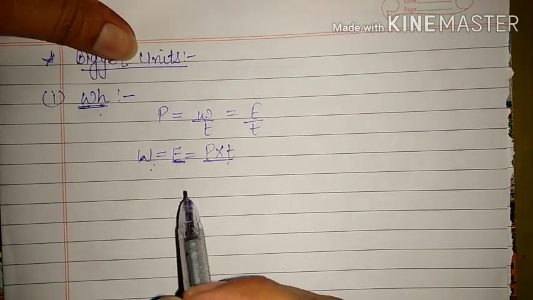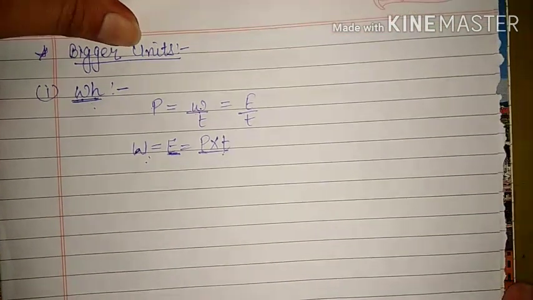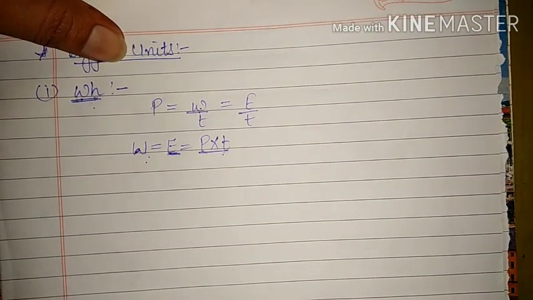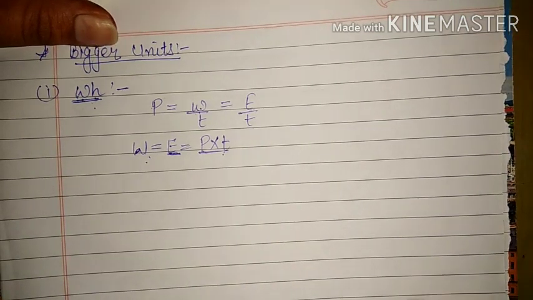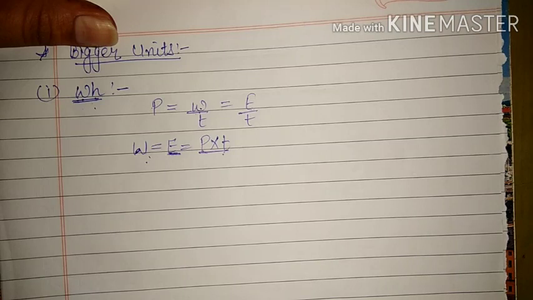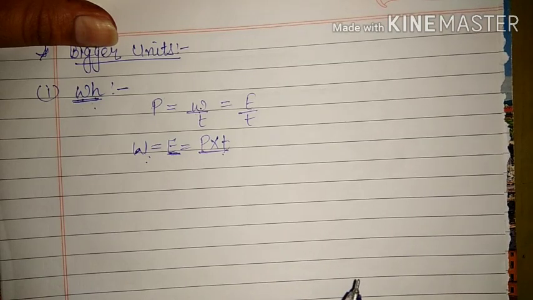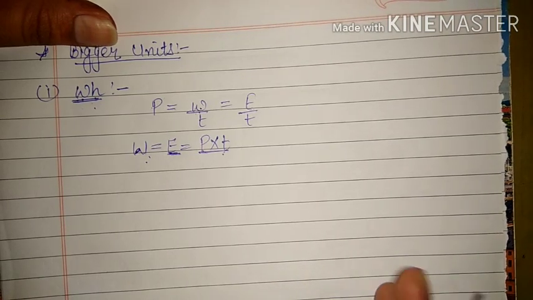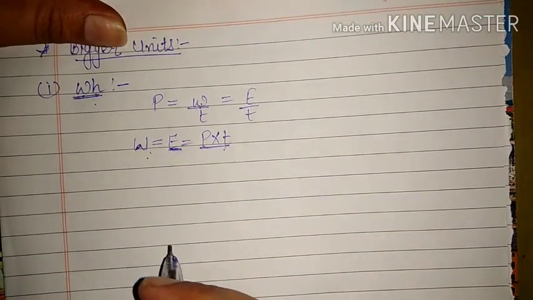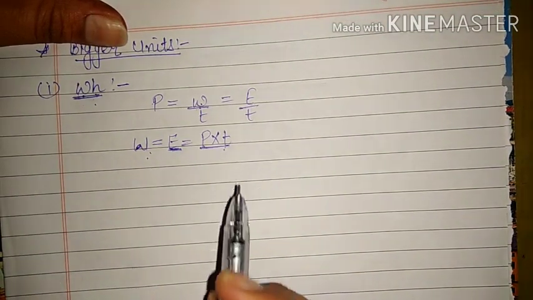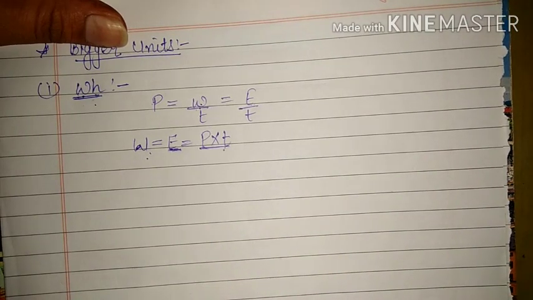Second thing, what is watt hour? If we define all the units, we have to define them in the form of unity. Unity means 1. For example, 1 ohm or 1 volt or 1 joule or 1 Newton. All these physical units we are defining like that only. So what is 1 watt hour? 1 watt hour is the energy spent by a source of power 1 watt in 1 hour.